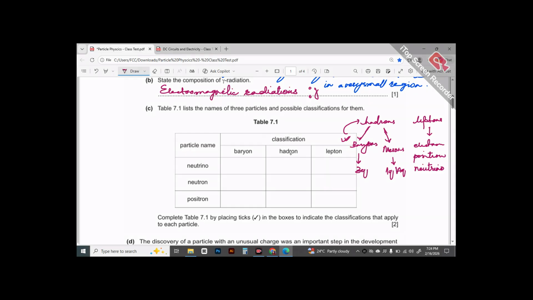So this makes us conclude that if I am saying that against any particle I tick baryon, then it has to be a hadron as well, right? That was the very common mistake that you had made in the very last test.